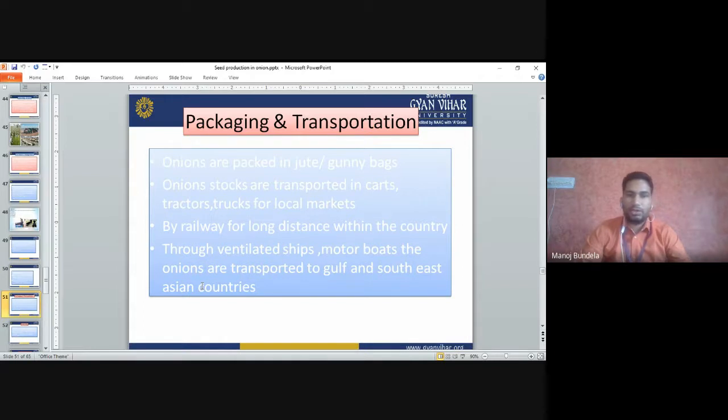Onion stocks are transported in carts, tractors, and trucks for the local market, and by railway for the long distance market within the country. So for the local market we transport by trucks and tractors, and with the help of railways we can transport to other states. If we are transporting to another country, then we transport by ships or motorboats.